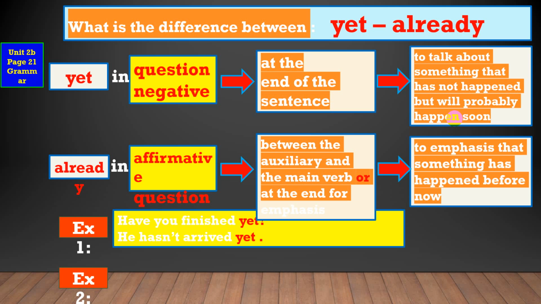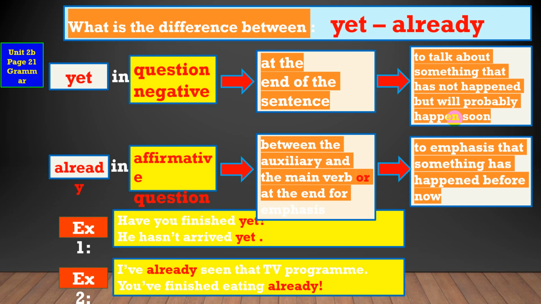Have you finished yet? So I have here what? Question. We use yet. He hasn't arrived yet. Have a look at the use of already. I've already seen that TV program. That means what? I watched it before. You are finished eating already.